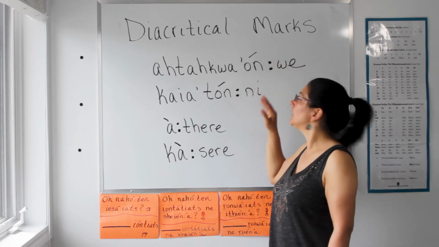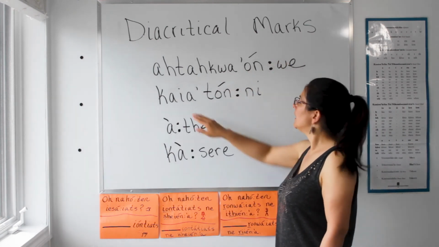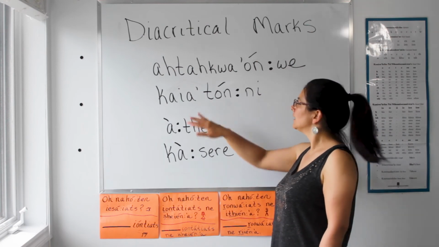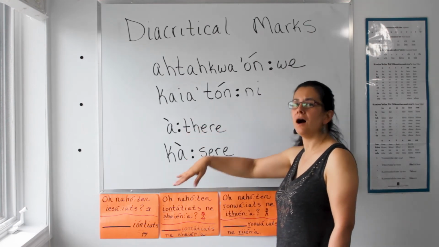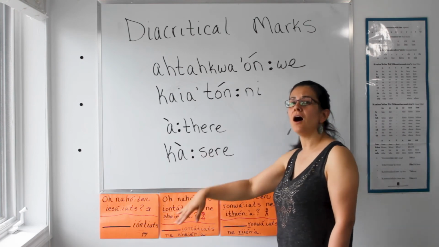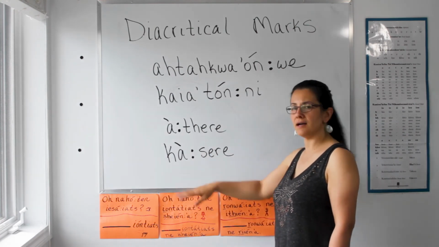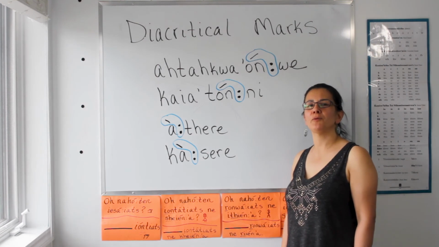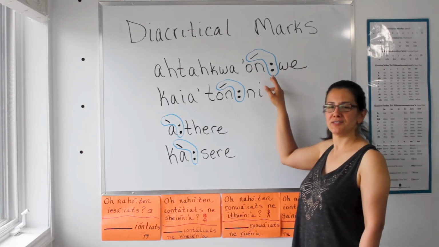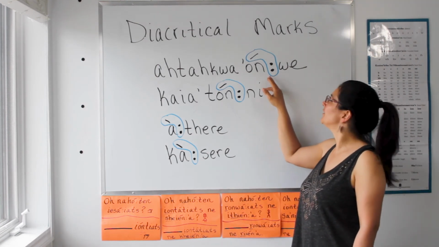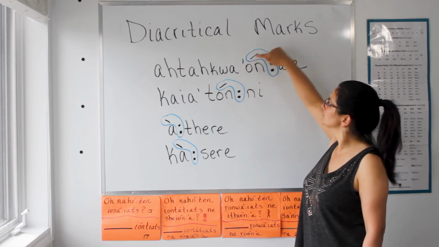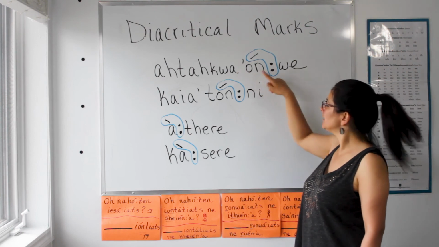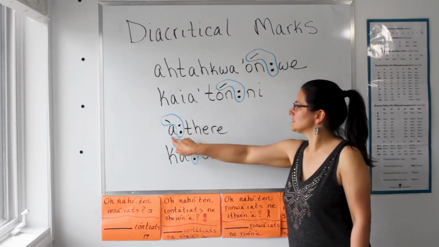Ahtahquaunwe. Gayaduni. Atere. Gazere. As we mentioned, the general rule when you see a Theodzistokoge in a Ganyangeha word is that it's either accompanied by an upstress in the syllable before it, or a downstress in the syllable before it.